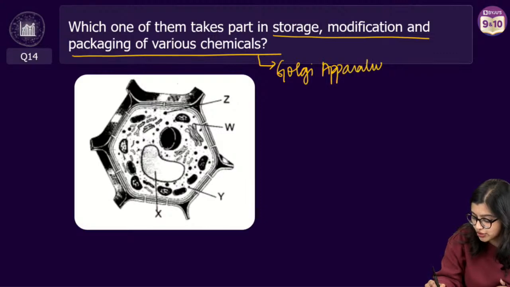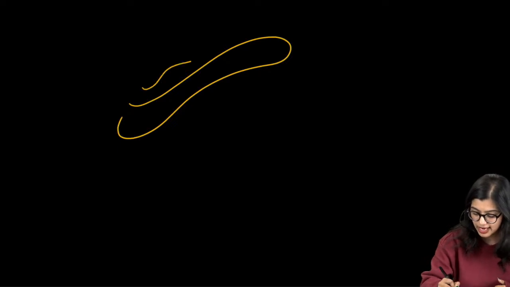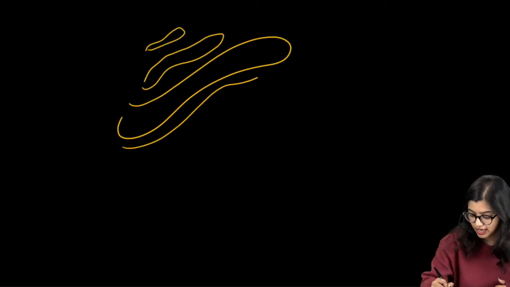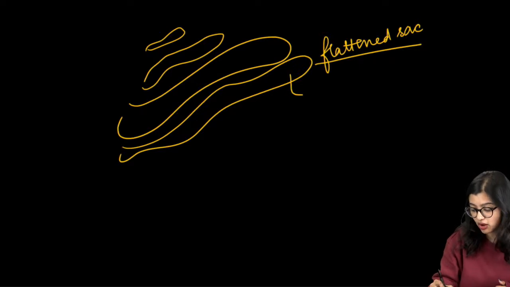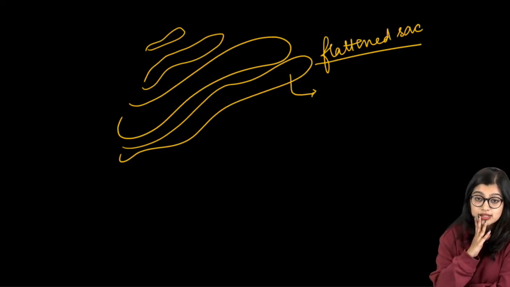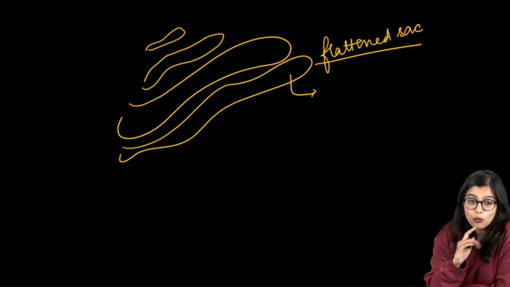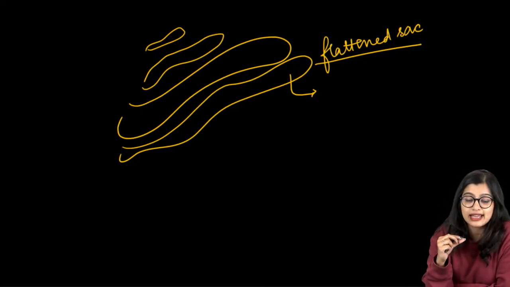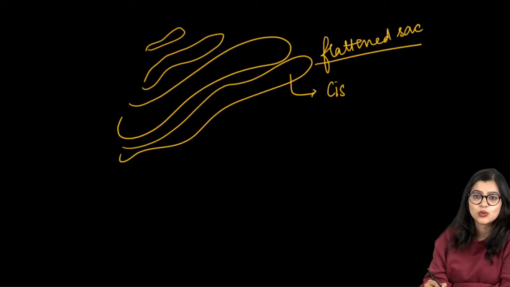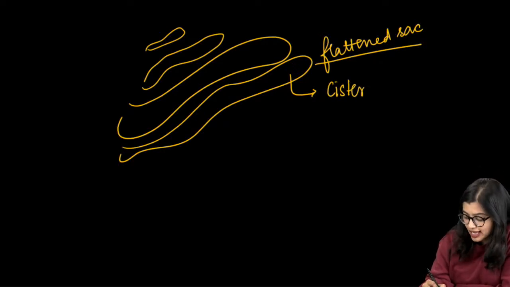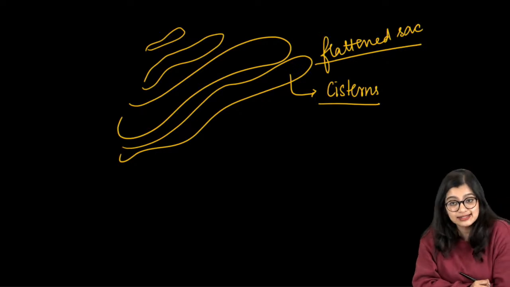Now many of you wanted to know about Golgi. So students, just bear with me for a minute. When you talk about Golgi, we know that Golgi is made up of various flattened sac-like structures. And what do we call these flattened sac-like structures? Cristae, right? No, we call them cisterns. Oops, I made the mistake. So we call them cisterns.